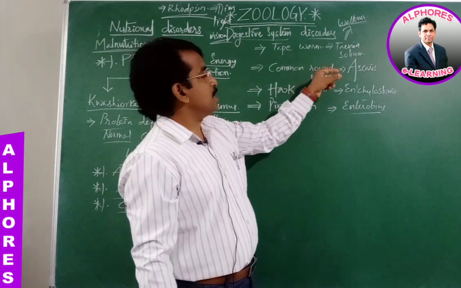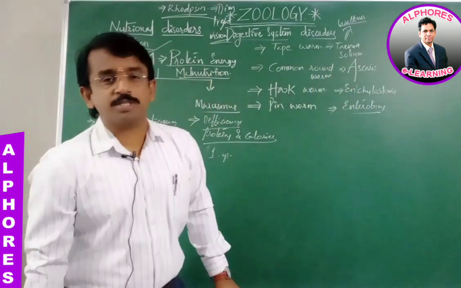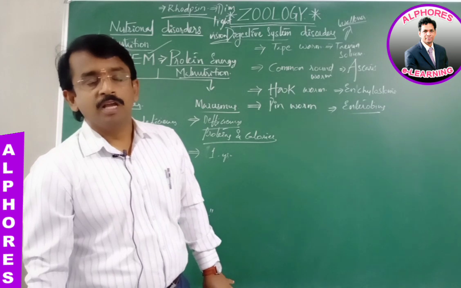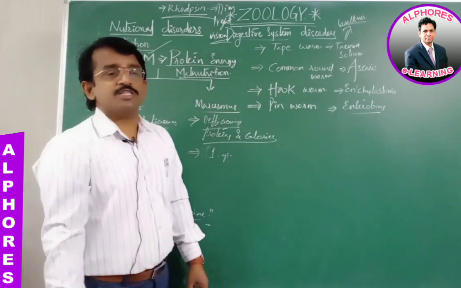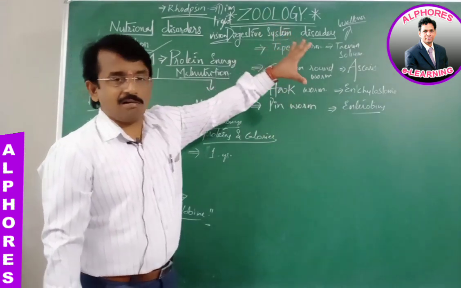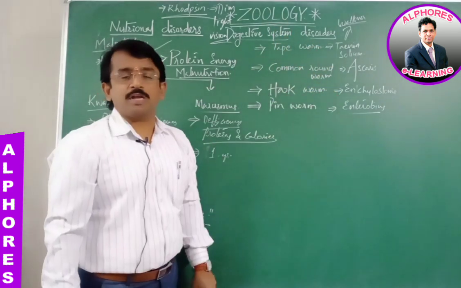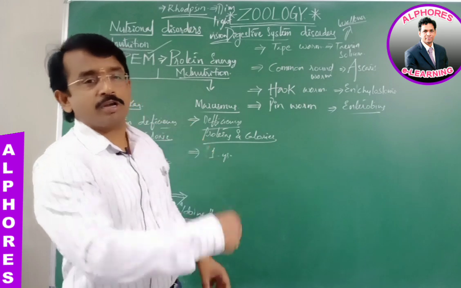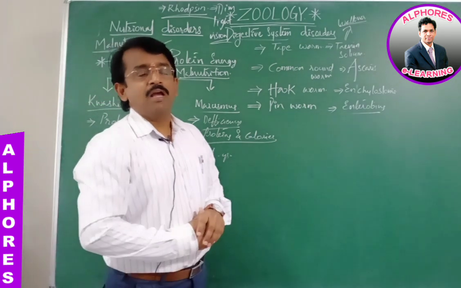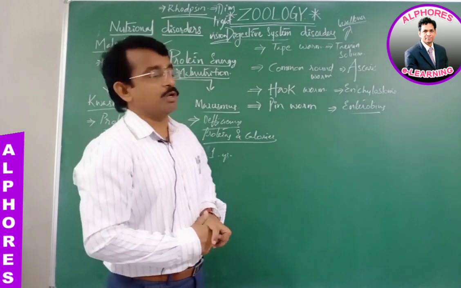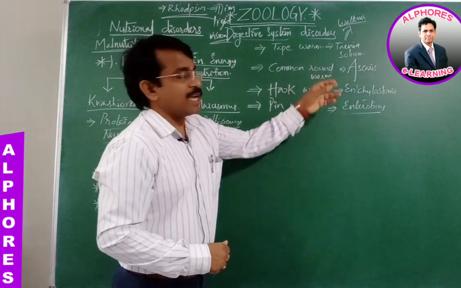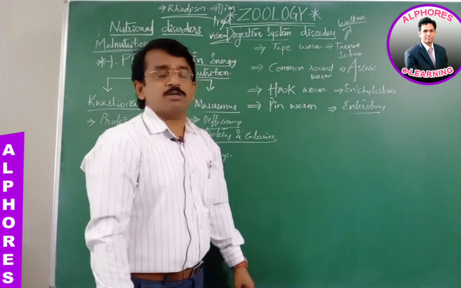Next, the common roundworm. Ascaris lumbricoides is named the common roundworm. It is also an intestinal enterozoic parasite. Basically, Taenia solium and Ascaris are named enterozoic parasites, the parasites that are present in the enteron, the gut, particularly in the intestinal region. So, Ascaris lumbricoides causes ascariasis.